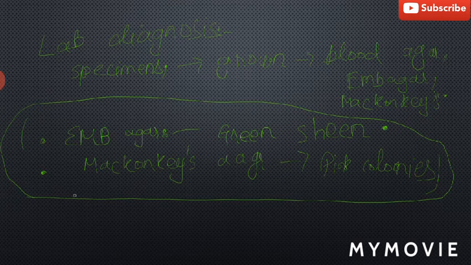Furthermore, it can also be detected by detecting indole, because it produces indole from tryptophan.